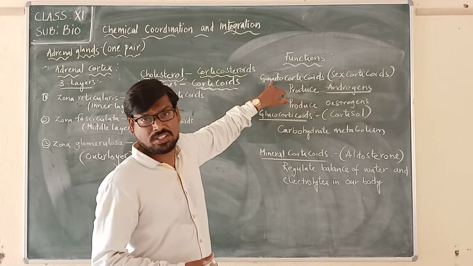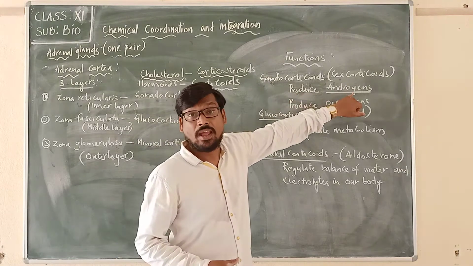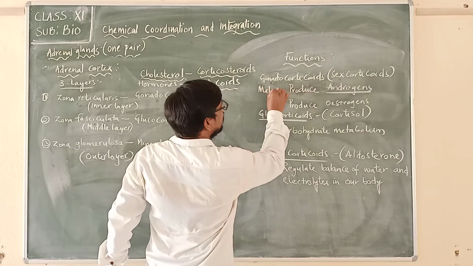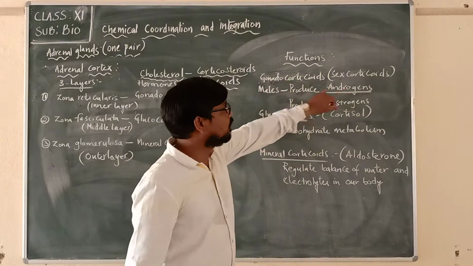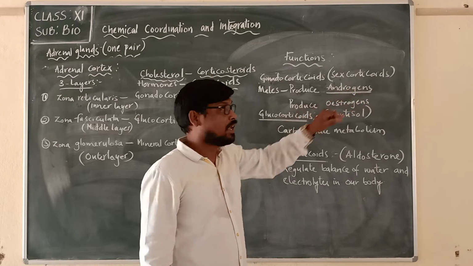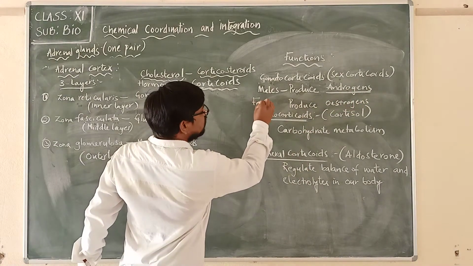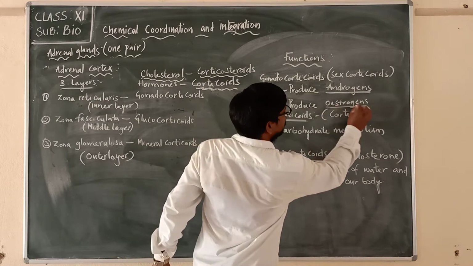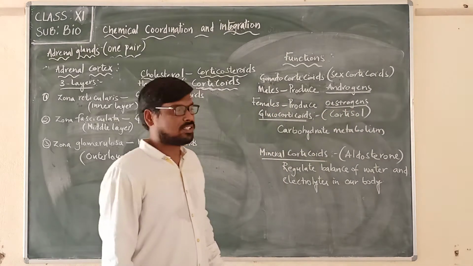And these gonadocorticoids produce androgens, the sex hormones, in males. And in females, they produce another hormone called estrogens. Please remember this.